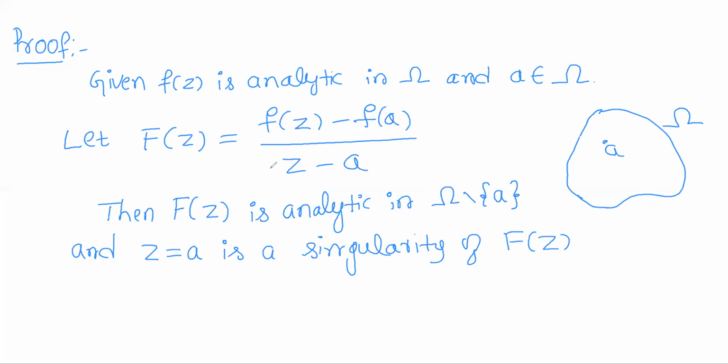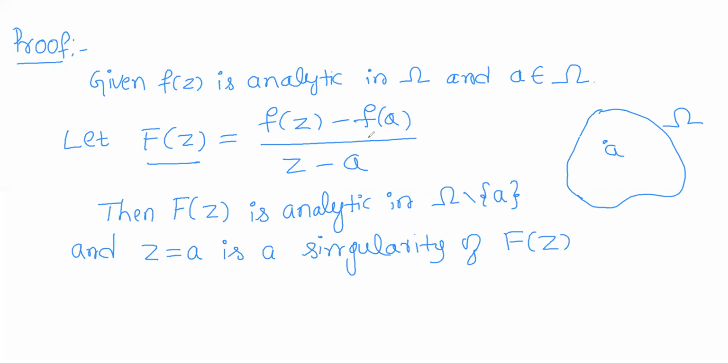So first of all, at z is equal to a, the right hand side quantity becomes undetermined. So that means capital F at z is equal to a is not defined. So at the rest of the points, the right hand side function is in fact an analytic function.